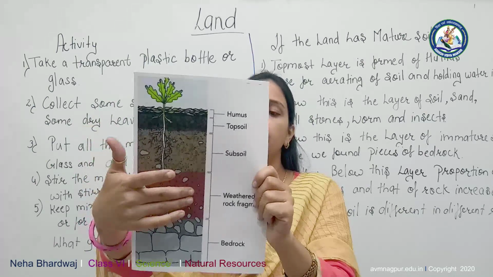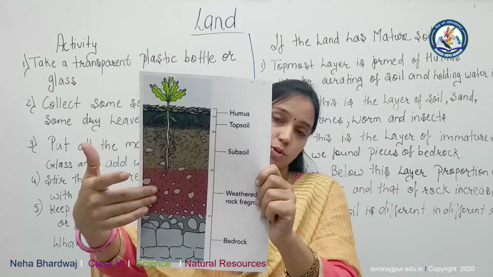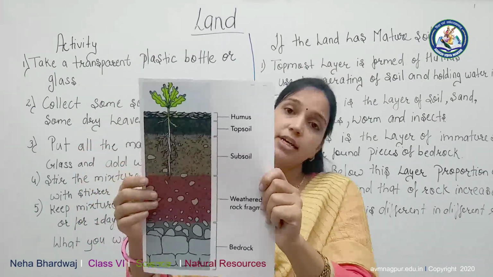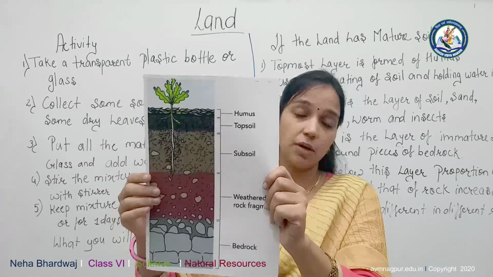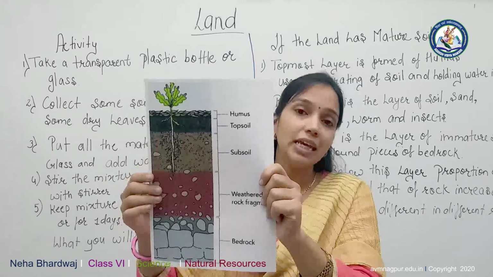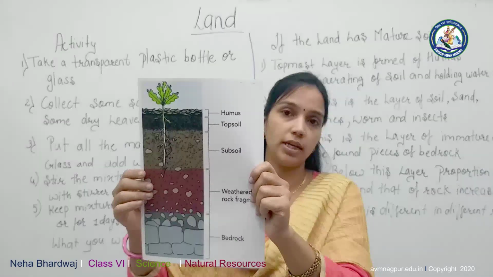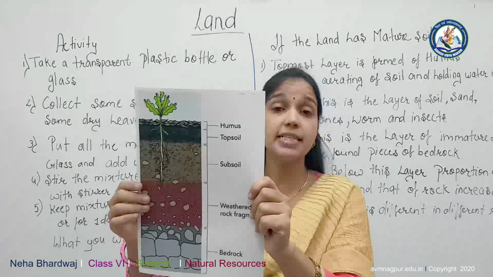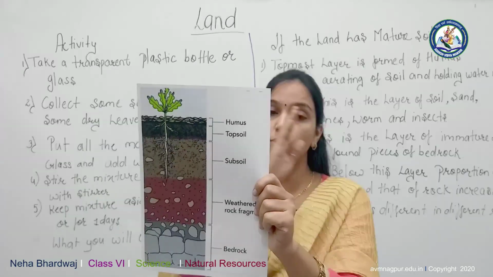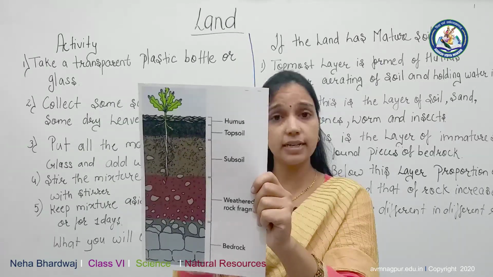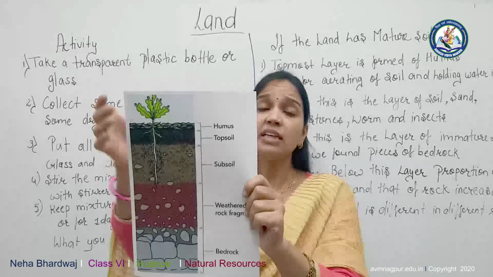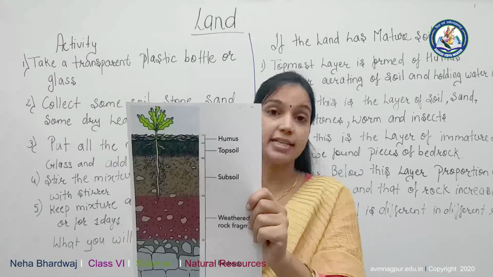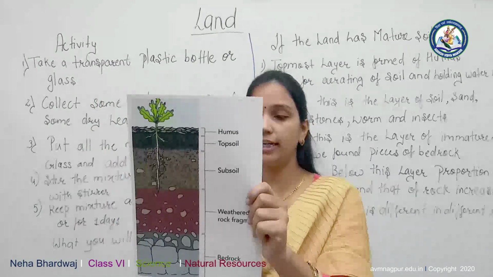Below this is a layer of immature soil. Students, you can remember in an easy way what immature soil is. Immature soil is new soil and it is not fully developed, and mature soil is old soil. It passes through various regions and various conditions. Mature soil is old soil and it is fully developed.